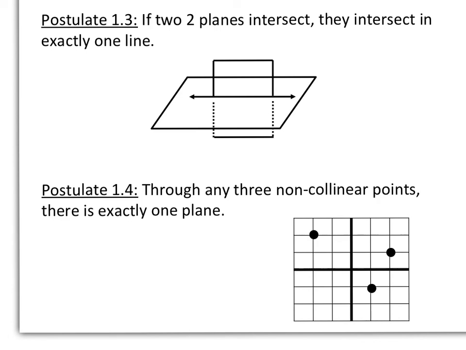Postulate 1-3, if 2 planes intersect, they intersect in exactly 1 line. So we saw before that lines intersect at a point, planes will intersect at a line. And the last postulate, 1-4, through any 3 non-collinear points, there is exactly 1 plane. So having at least 3 points forms 1 plane.